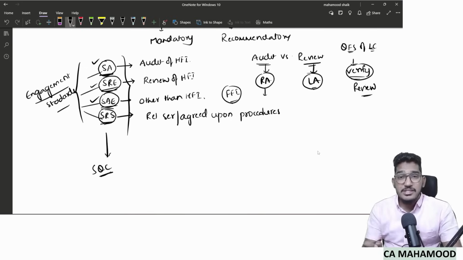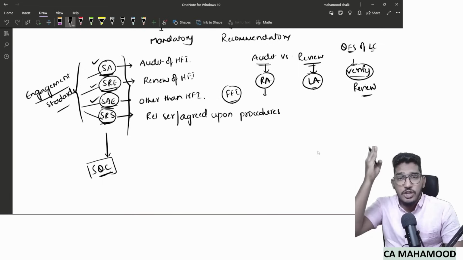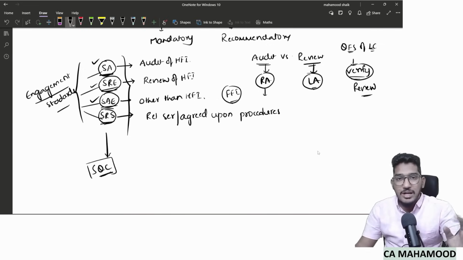What do we call it? SQC. What is the meaning of that? Standards on quality control. And they become applicable when you are doing any of the above four engagements, be it audit engagement, review engagement, assurance engagement, or related services. SQC, standards on quality control.